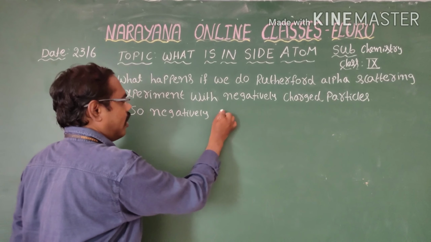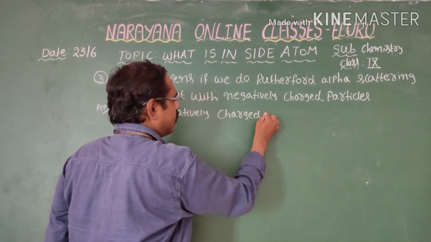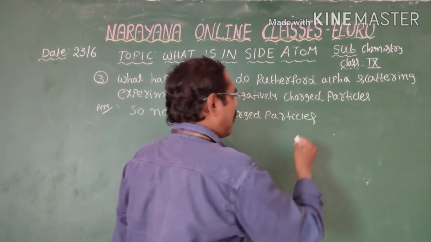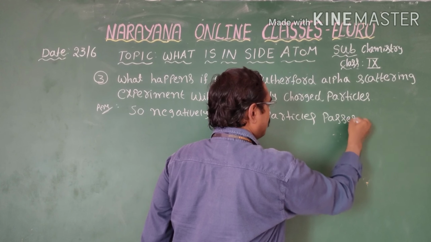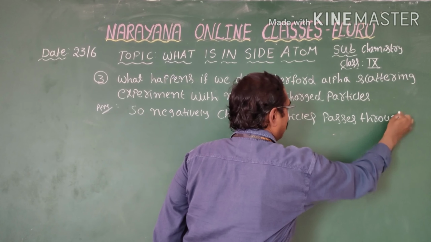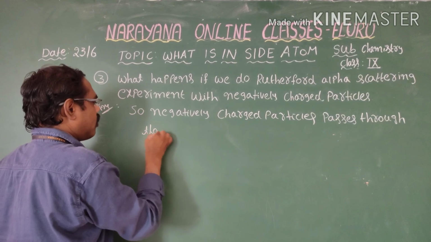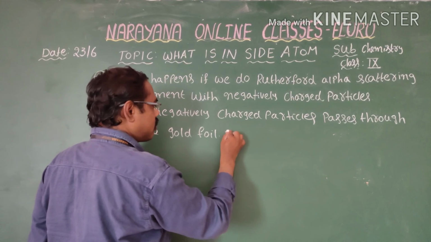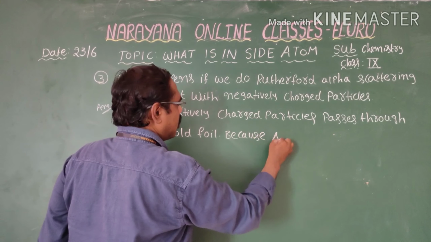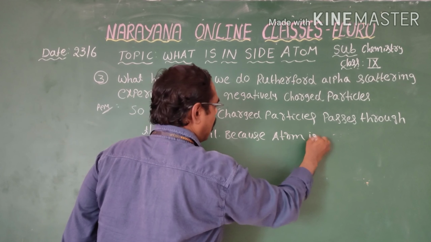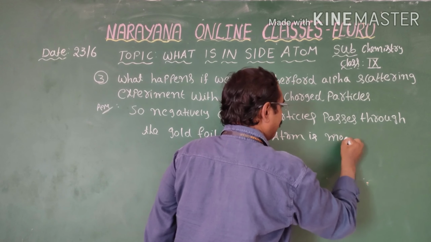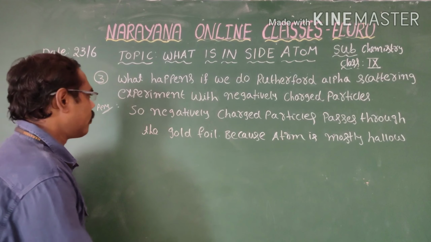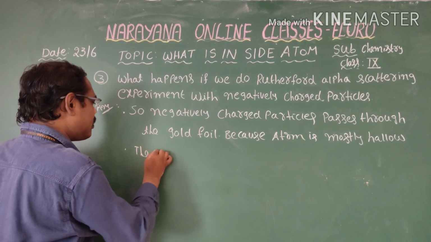So, negatively charged particles pass through the gold foil because the atom is mostly hollow.